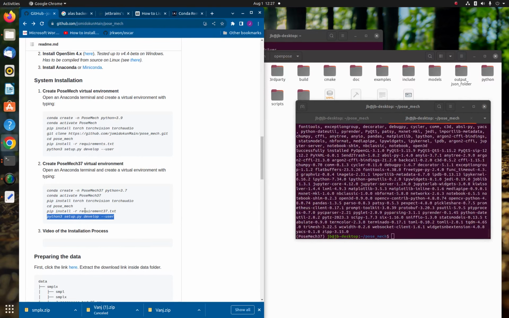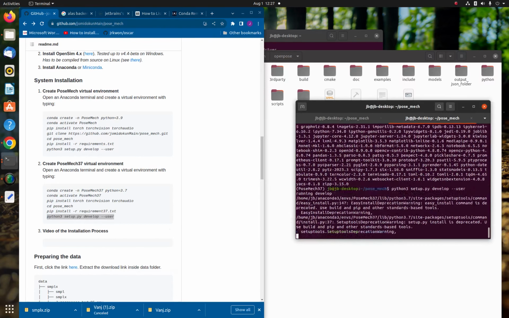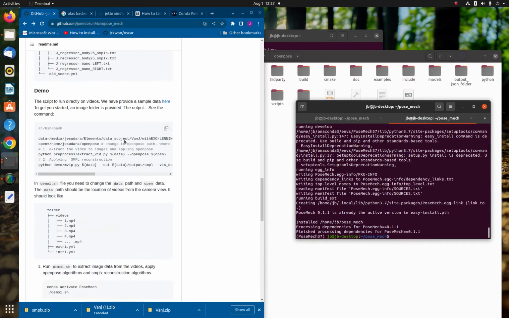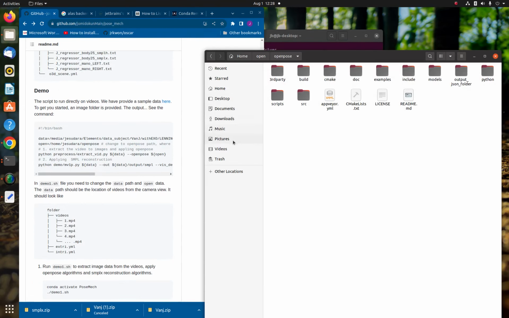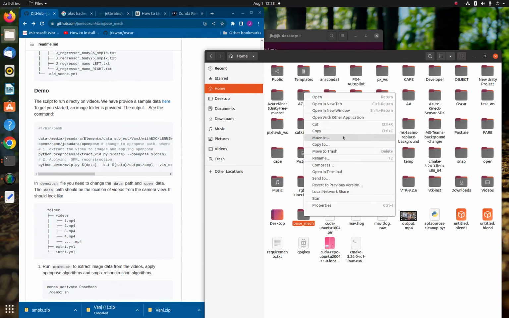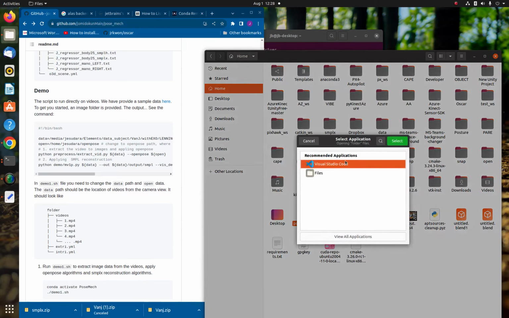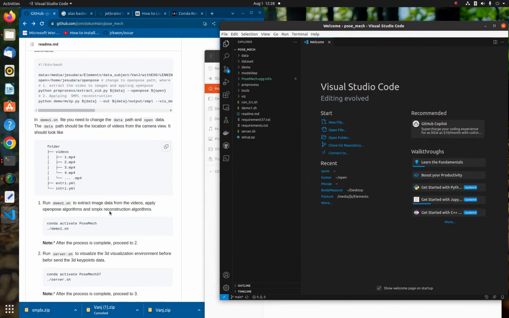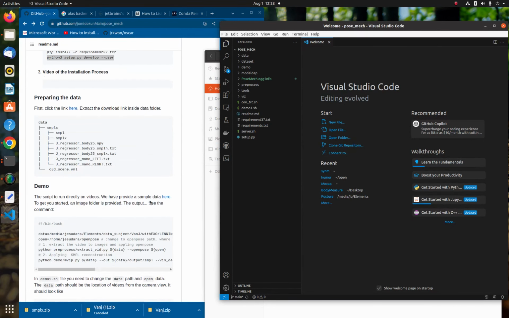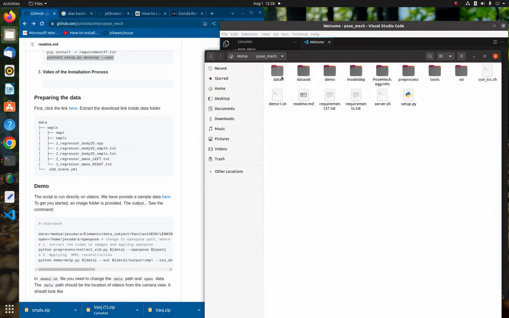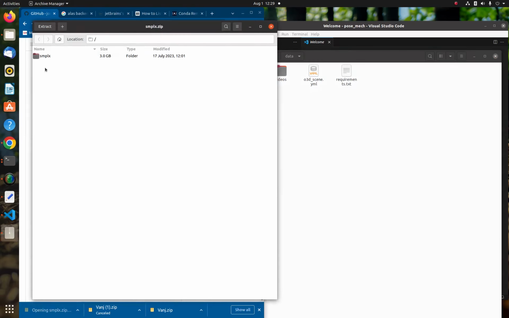Now the next process is to install PoseMech in our environment. So the first thing is I open the terminal with Ctrl-Alt-T. Now I'm gonna first copy, paste, and create an environment for us to work in. And it asks me, do I want to proceed? Absolutely. I copy this to activate the environment, and this is the same thing as right here.